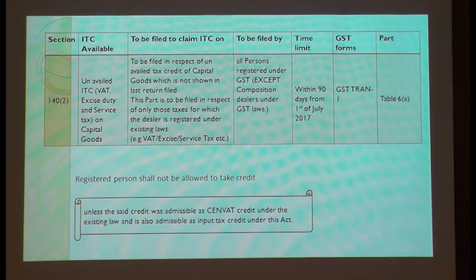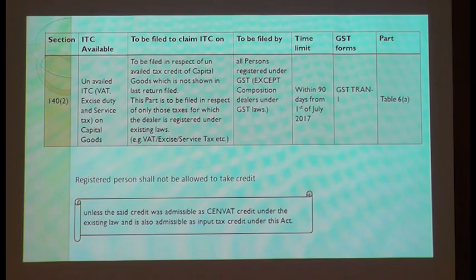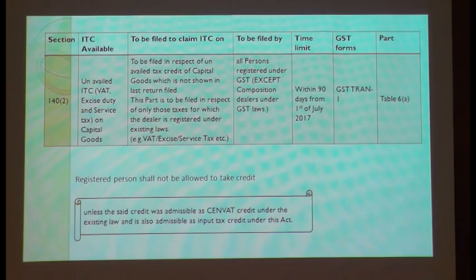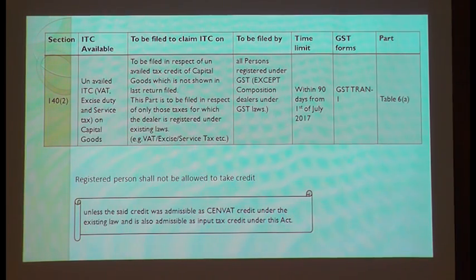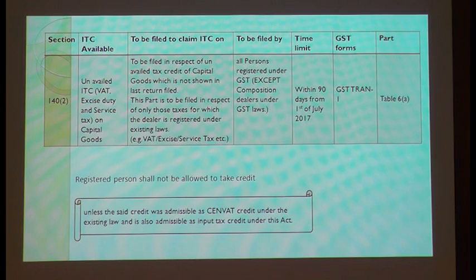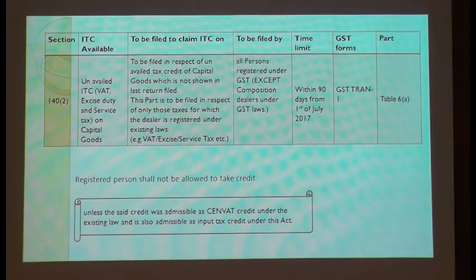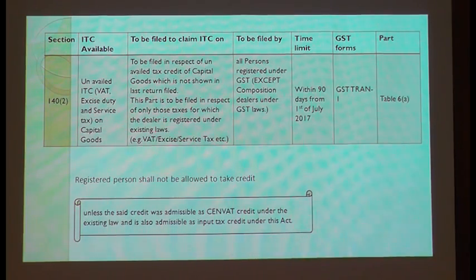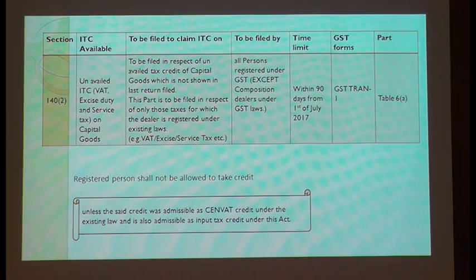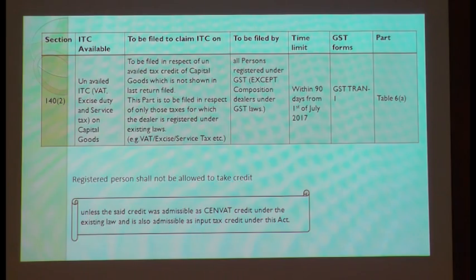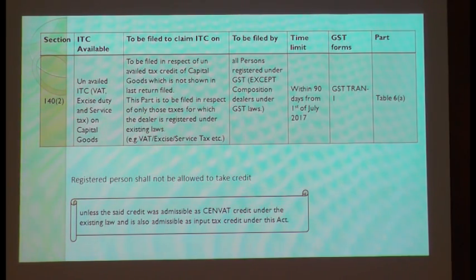Now some of the industries are having issues on this composition. For example, I have applied for composition on 1st July 2017. Please understand, I have applied for the composition scheme on 1st July 2017. I was a regular dealer under the old law. So what the law says is, if you are a regular dealer under the old law and a composition dealer in the new law, you cannot carry forward your credit, because that is a restriction we are having, saying that if you are a composition dealer under the new law, you cannot enjoy your credit.